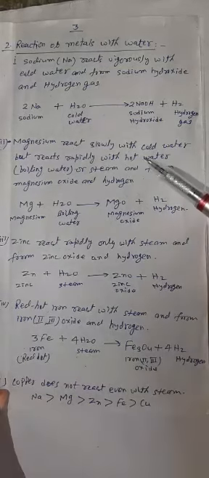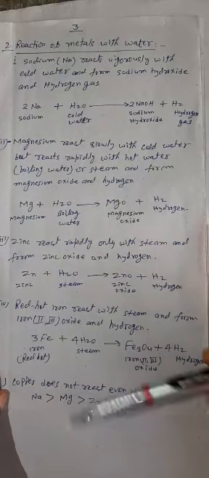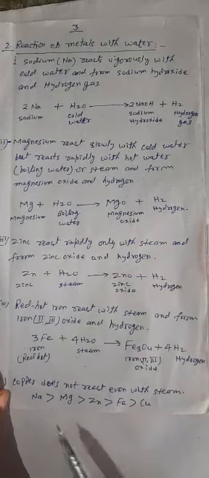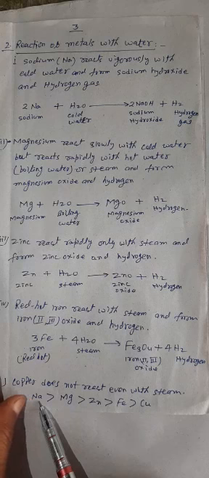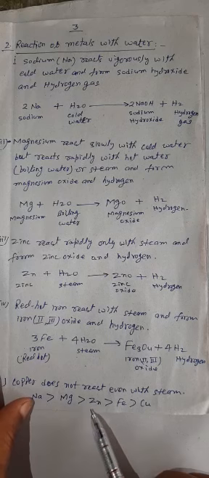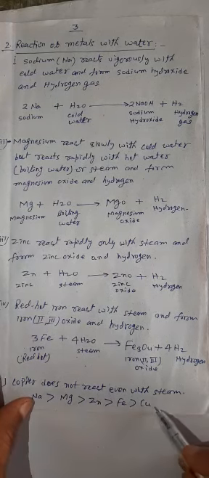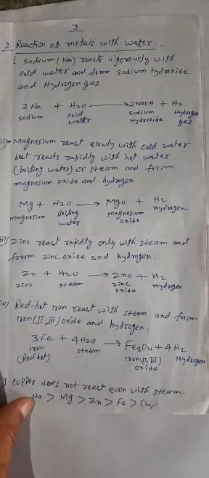Thus what we see from sodium onward, reactivity with water is decreasing. Sodium is more reactive. Considering reaction with water, here what I have written: sodium is most reactive, then magnesium, then zinc, then iron, and the least reactive is copper.